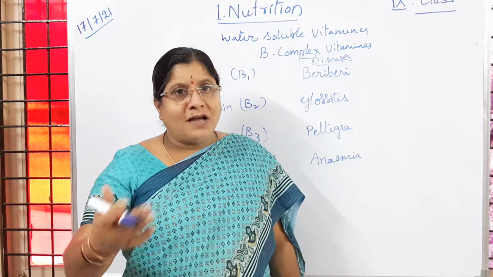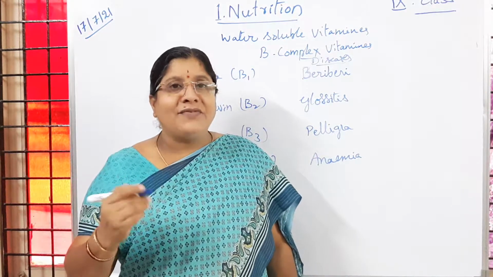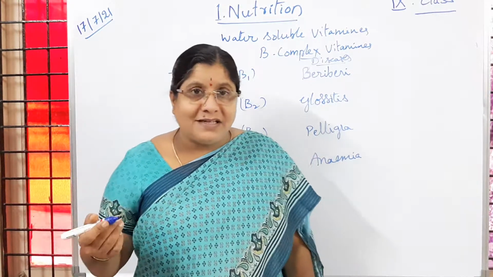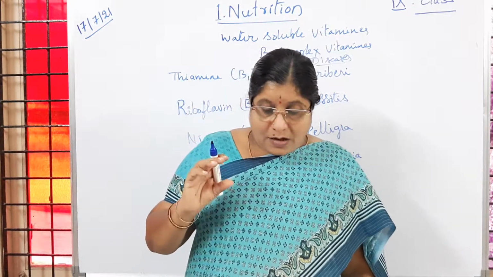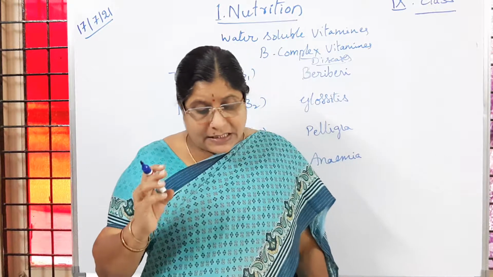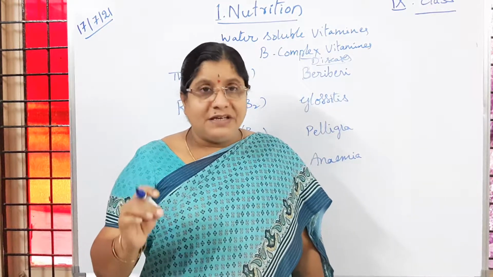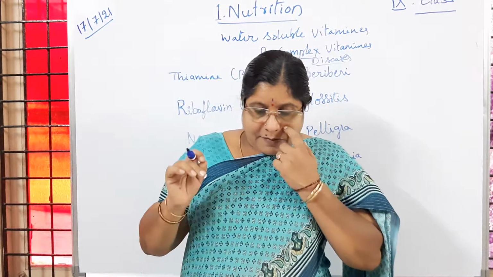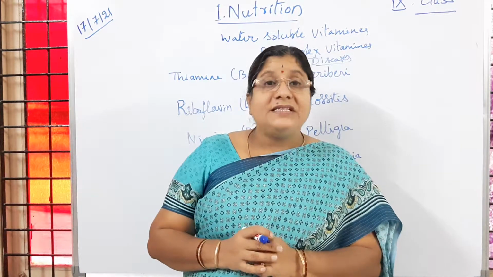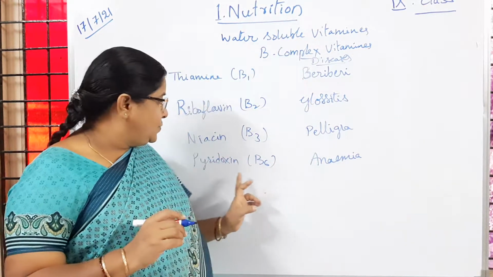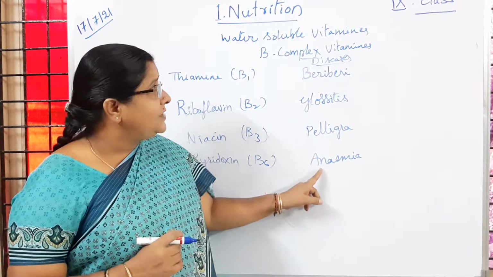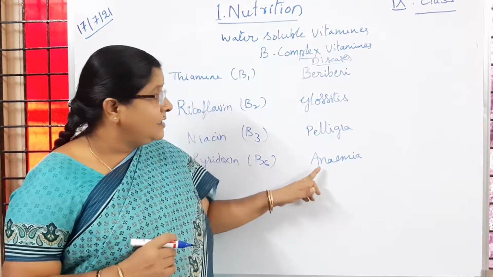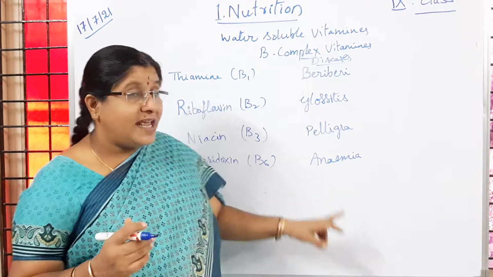Liver means not your or my liver, but the liver of an animal that we consume as part of our diet. So almost all food items like cereals, oil seeds, vegetables, liver, milk, meat, fish, eggs contain a rich source of pyridoxine B6. Lack of that vitamin results in a disease called anemia.